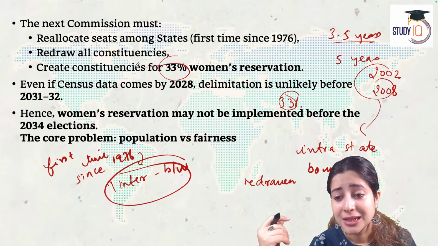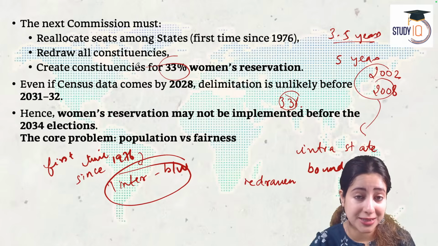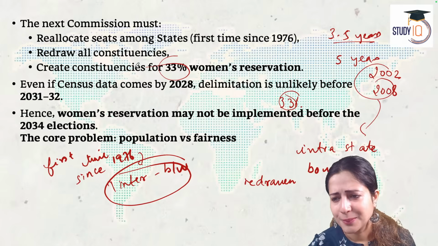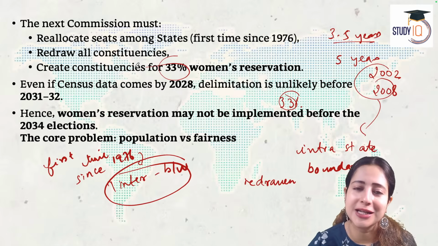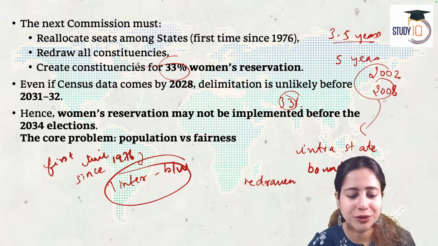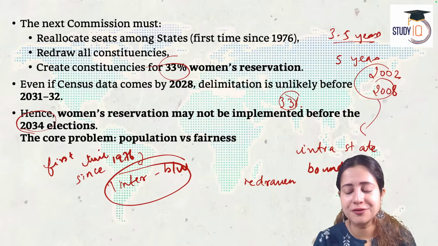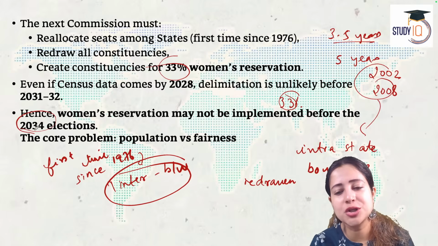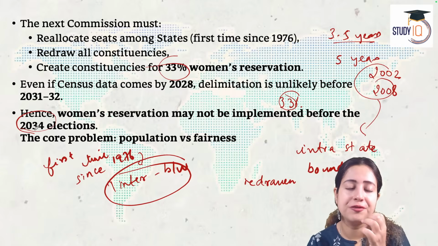What does that mean? It means that although we are promising reservation to women up to 33%, one third seats to them, they may not get any benefit before the 2034 election. Yes. So therefore, the reservation can only be implemented after the 2034 elections. So what is the major issue now? The major issue is the debate between population and fairness.